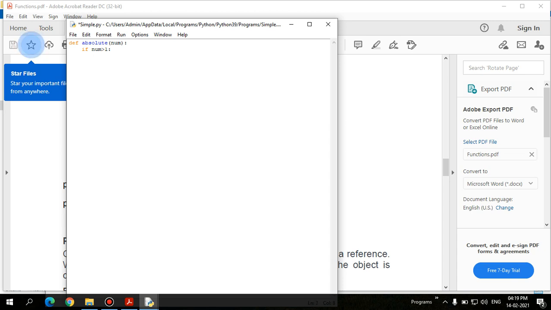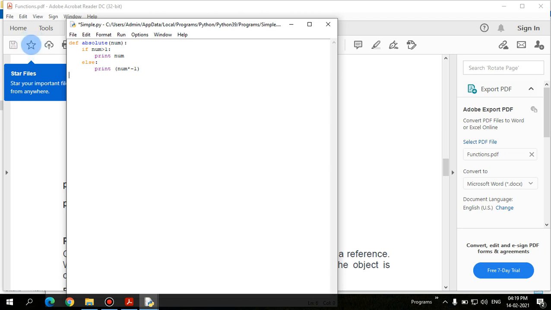If I give a colon, it will automatically take the indentation. Since if it is greater than 1, it means it's a positive value, so I can directly print the num value. Otherwise, colon, print num star -1, it has to be printed.